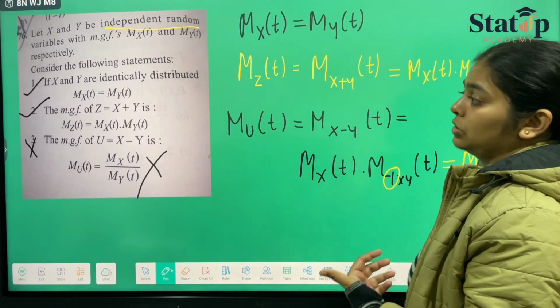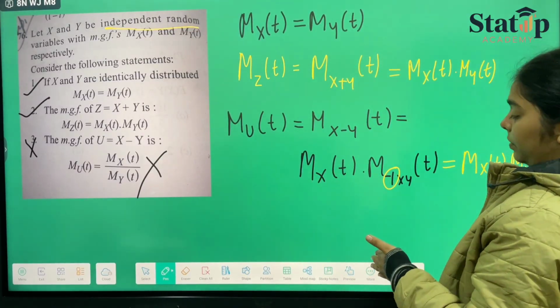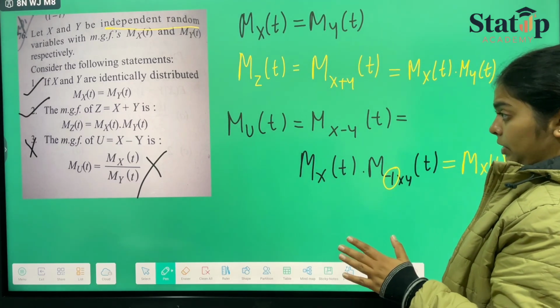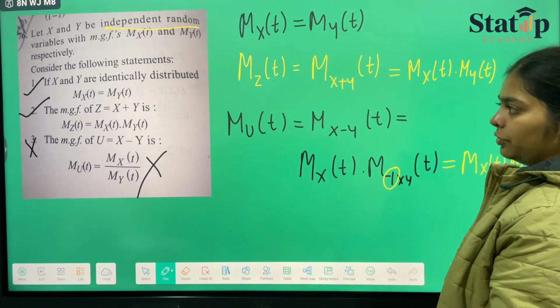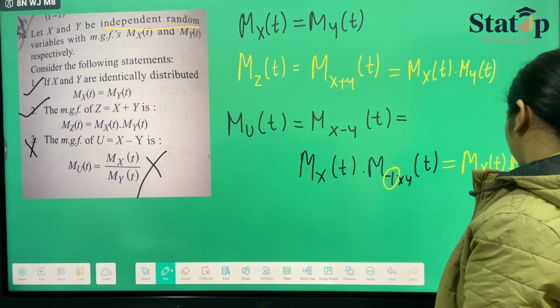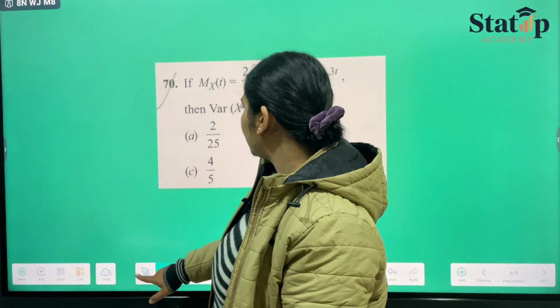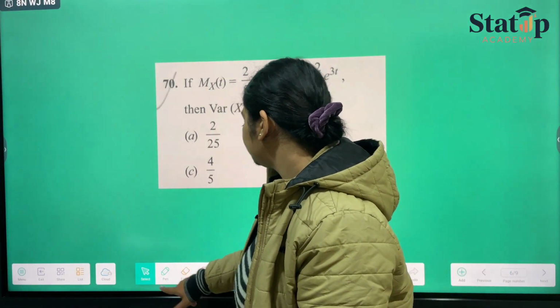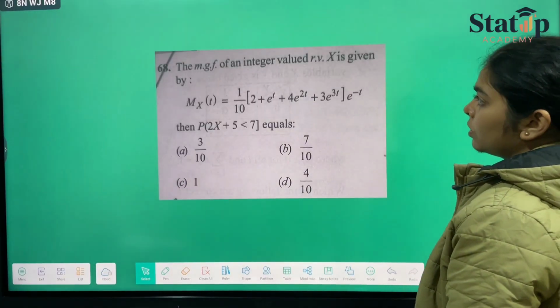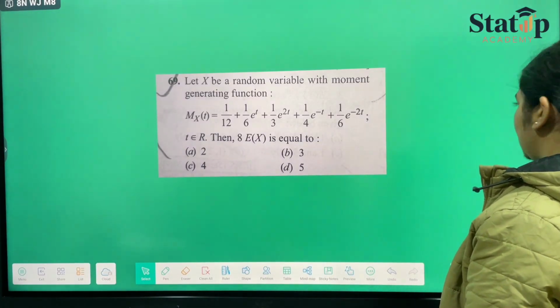This was the question based on properties. It can be directly applied in the question. You don't have to prove them, you just have to tick the correct ones. Moving forward to the next question. Here M X of t, let us take this.